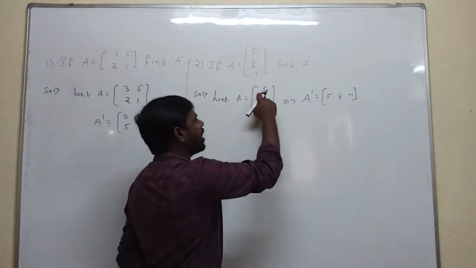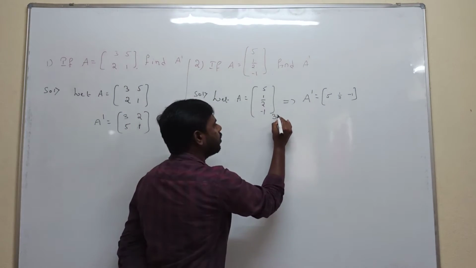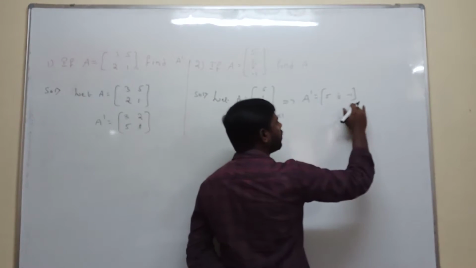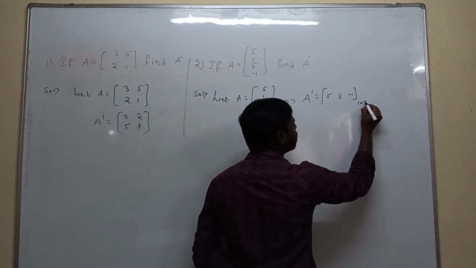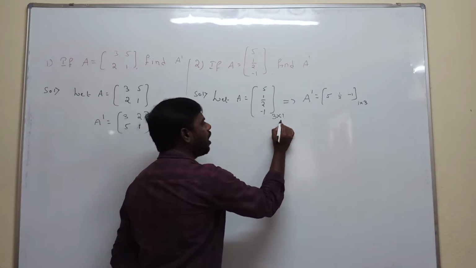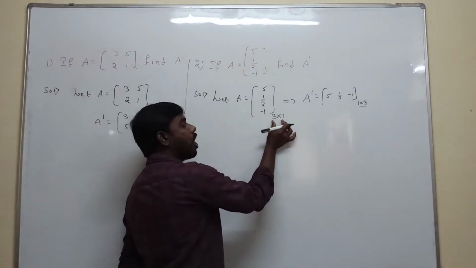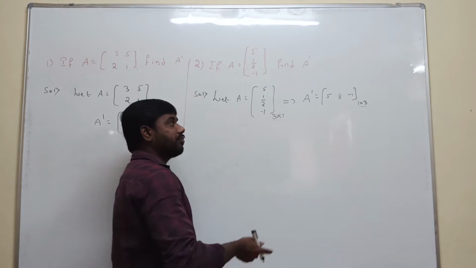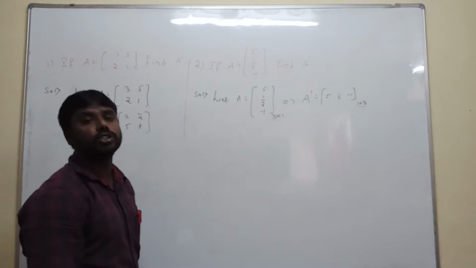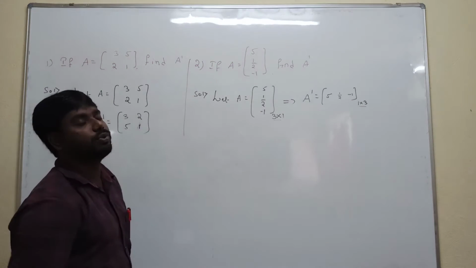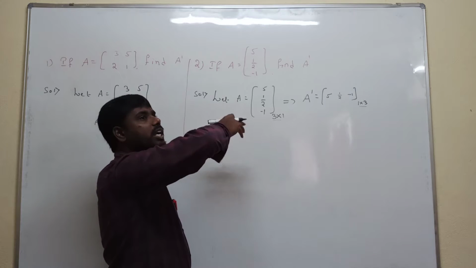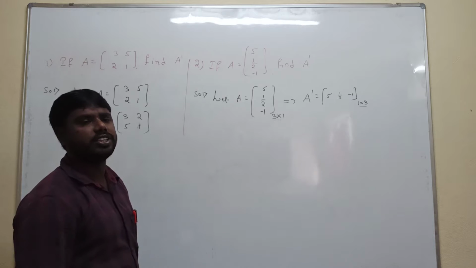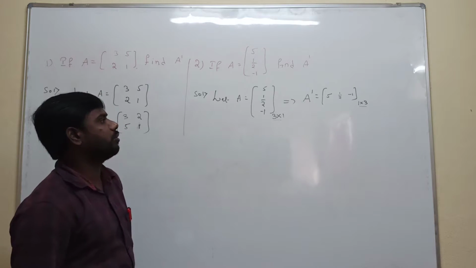Here, what is the order of the matrix? How many rows are there? 3 rows, only one column. After transpose of the matrix, how many rows are there? Only 1 row. How many columns? 3 columns. See, observe the order of the matrix. Here order of the matrix is 3 rows 1 column, but here 1 row 3 columns. Definitely interchanging the rows and columns is nothing but a transpose of the matrix. Only interchanging first row with first column, second row with second column, third row with third column. It is called a transpose of the matrix.